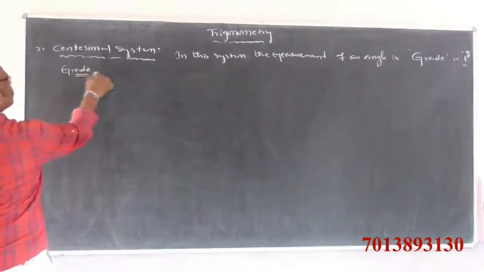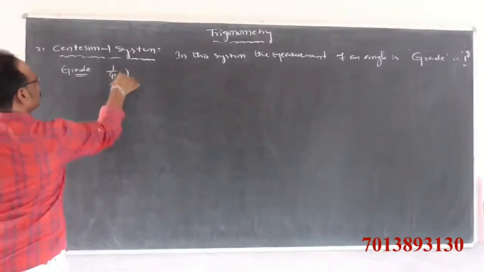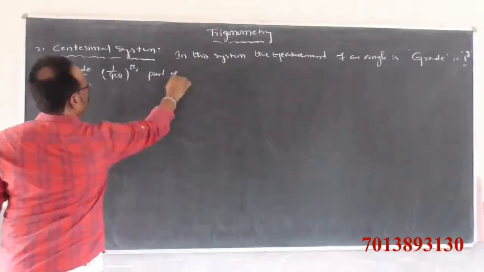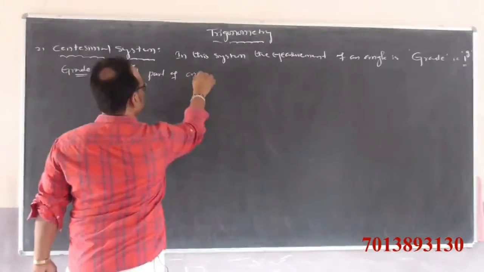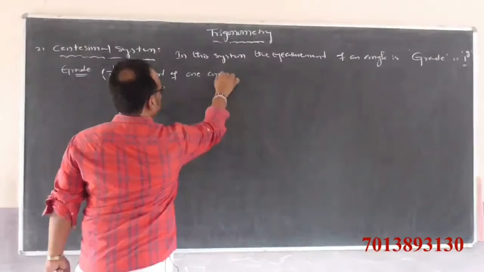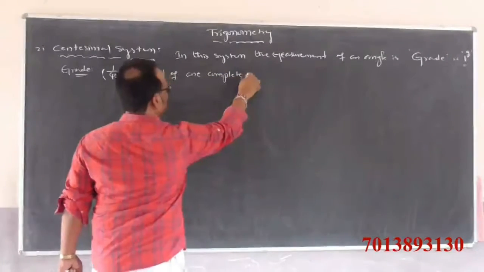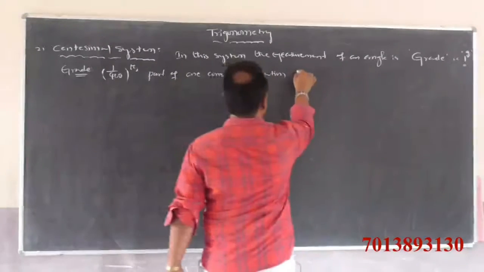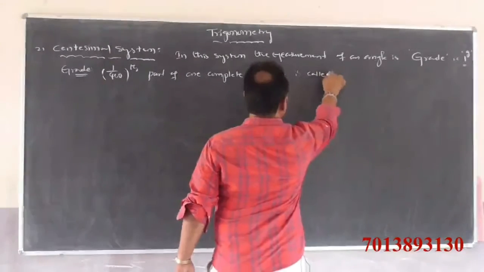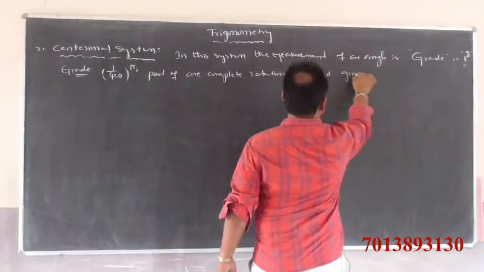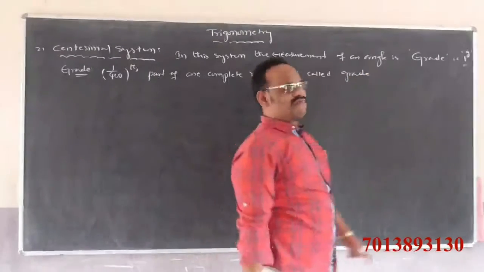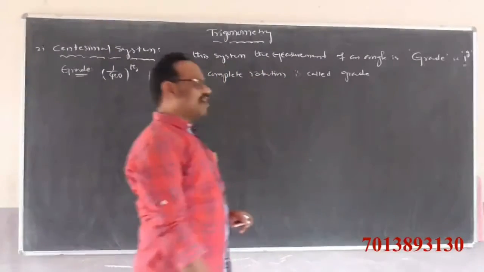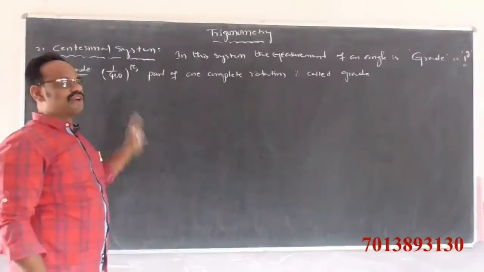Grade means 1 by 400th part of 1 complete rotation.